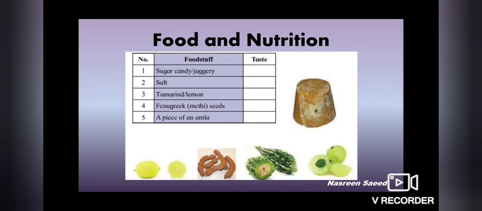Now here I have given the taste. First is sugar candy or jaggery. Sugar candy means anything which is made of sugar, and jaggery is gud. What is the taste of them? Yes, they are sweet. Then salt. What is the taste of salt? Yes, it is salty. Then tamarind or lemon, that is imli and limbu. What is the taste? Sour, khatta. Fenugreek or methi seeds. They are bitter, kadwa. Then a piece of an amla. Amla tastes sour. So these are the tastes of some of the foodstuffs.